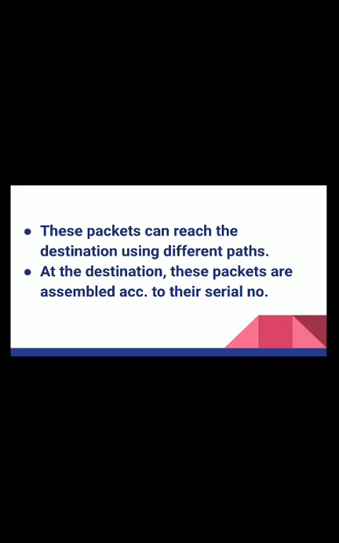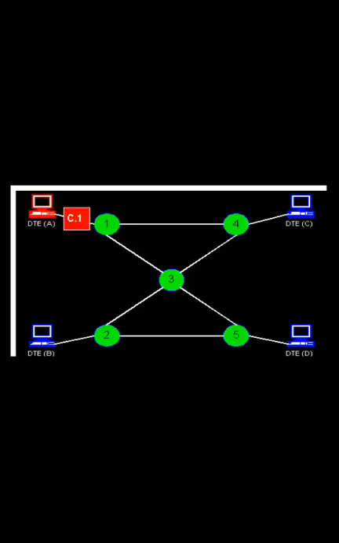Finally these packets reach their destination, and over there they are serialized again. Packet number 1 is placed on top, then second, third, fourth, and finally the whole data gets organized, and you can see the correct data. This is how the packet switching technique works. You can see here that packet C1 is going from a different route and C2 is going from a different route, but they all reach computer C. This is the packet switching technique.